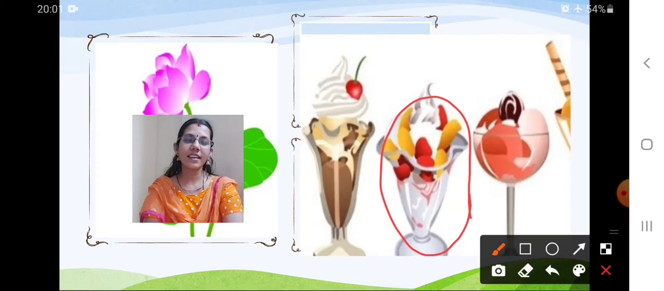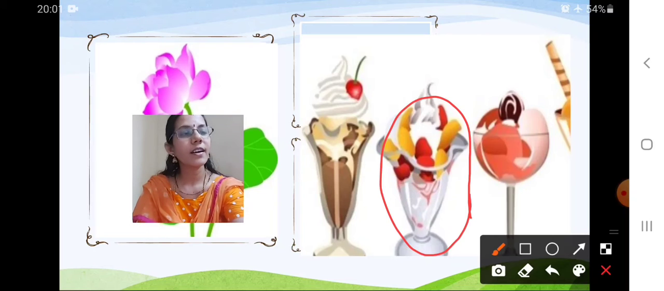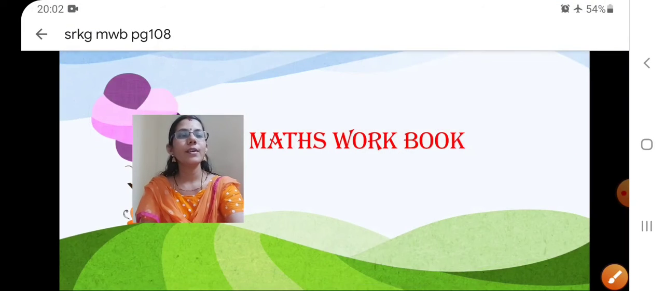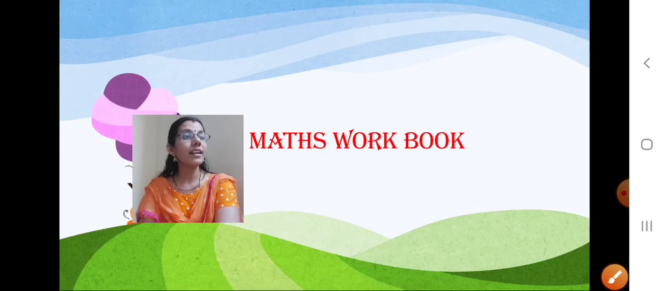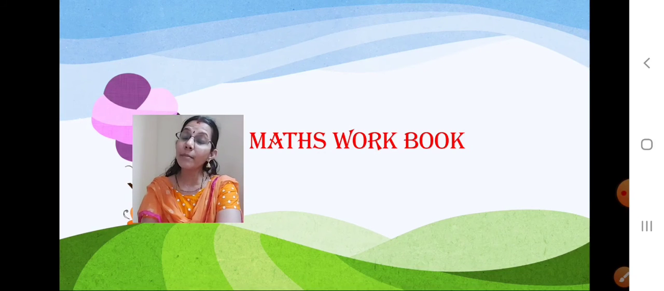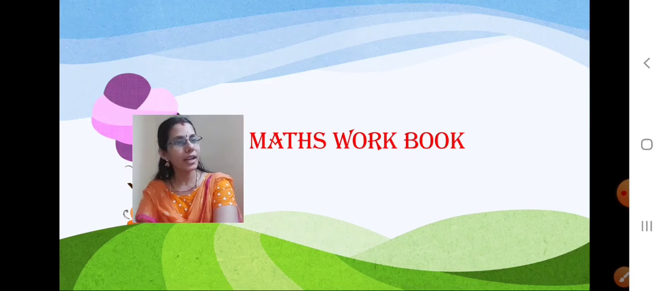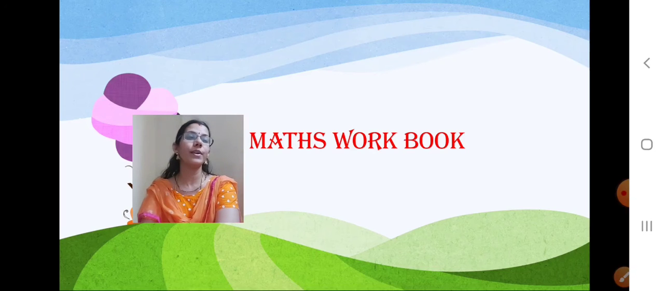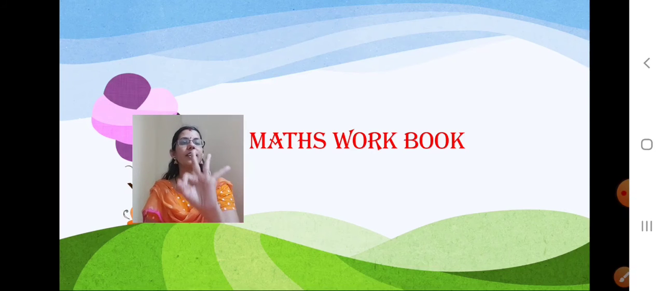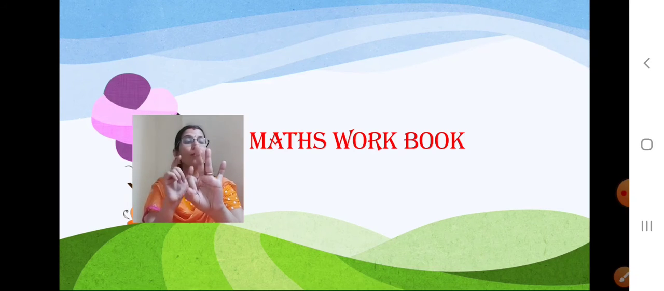Yes? Understood, children? Perfect. Now I'll show you with the help of our maths workbook. Fine, you will understand more easily now. Okay, see here 3 things, children. Now keep your hand like this. Yes, this is, what finger is this?